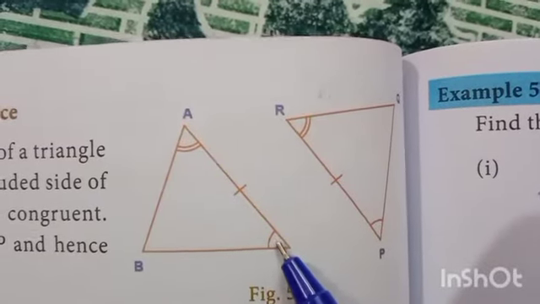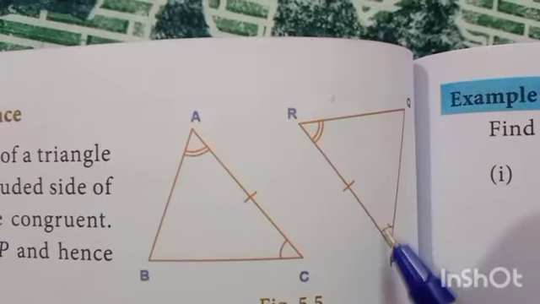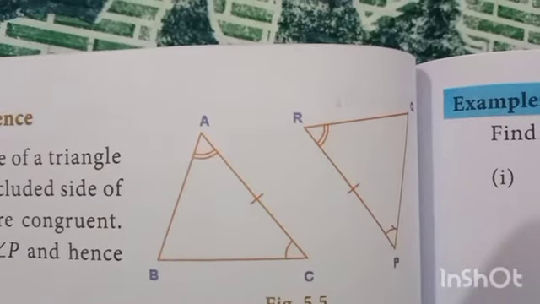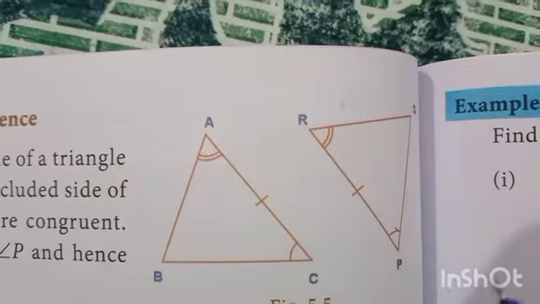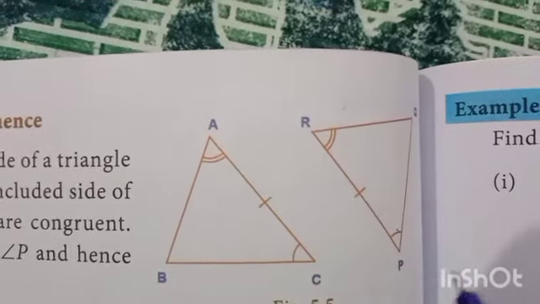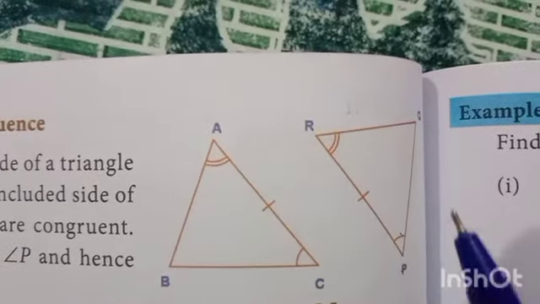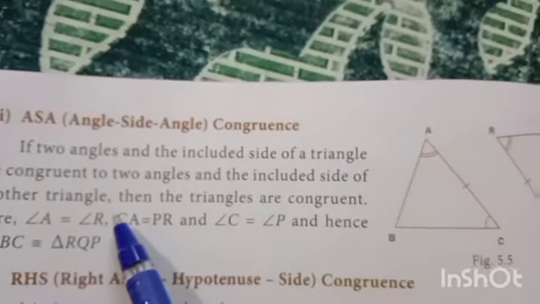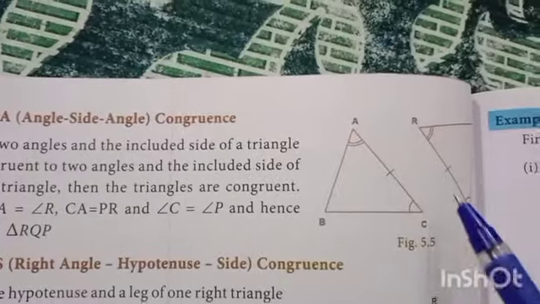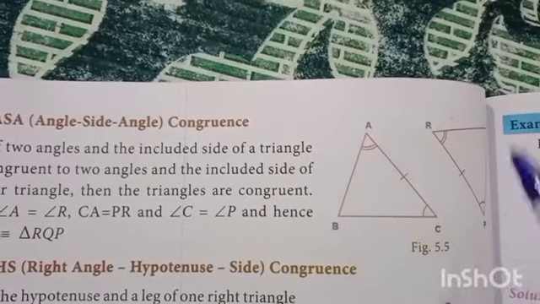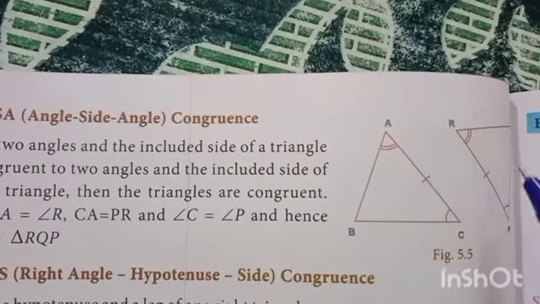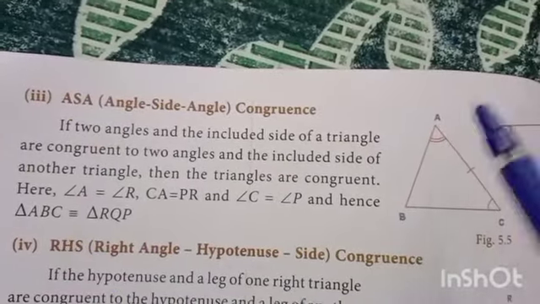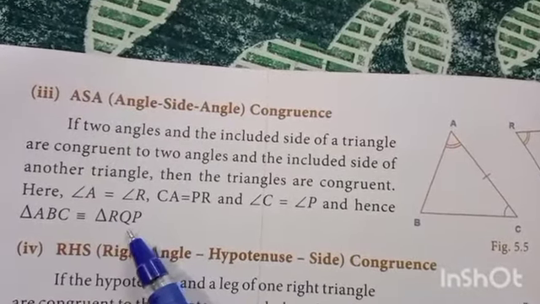Angle C is equal to angle P, angle A is equal to angle R, and AC is equal to PR, or RP. So angle A is equal to angle R, CA is equal to PR, angle C is equal to angle P. Hence triangle ABC is congruent to triangle RQP.